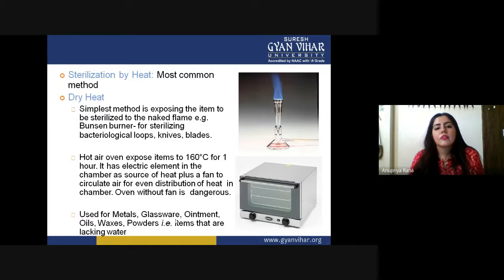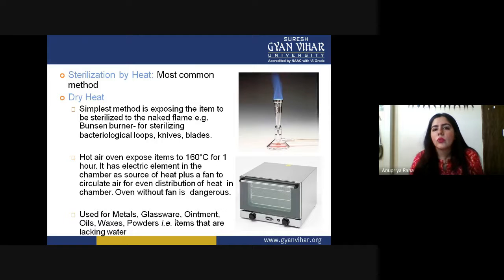Next is sterilization by heat. This is very common, and even in the laminar flow, we use a lamp, a lamp or burner. Why do we use them? Because this is the best way to sterilize something. Heat and flames have the capacity to destroy microorganisms at a very instant and fast rate. Dry heat is the simplest method, and we don't have to use many things to do this dry heat process.